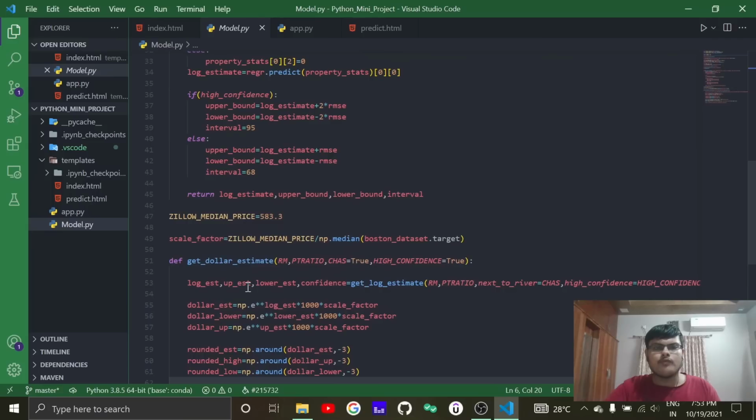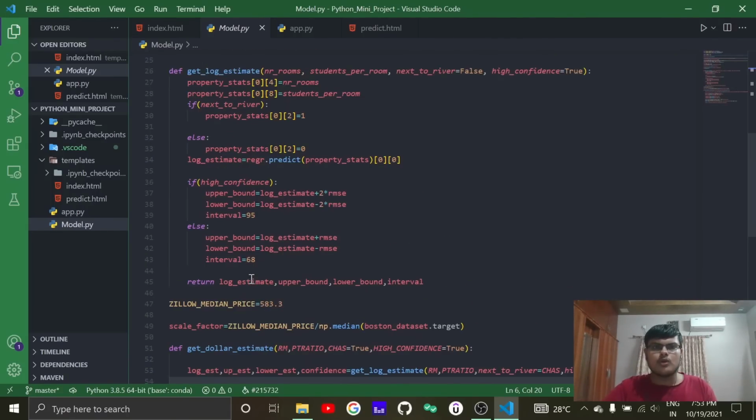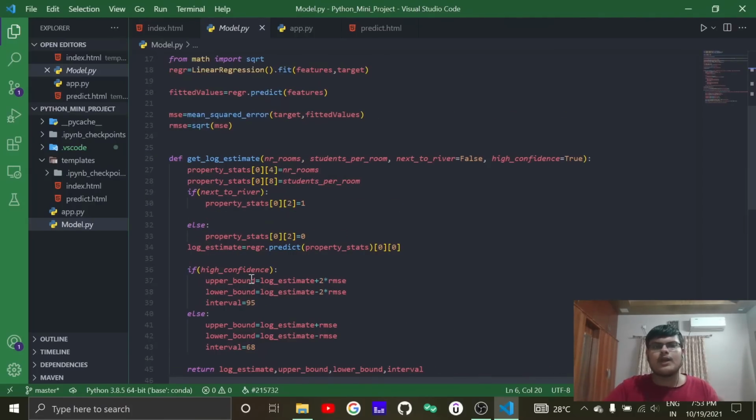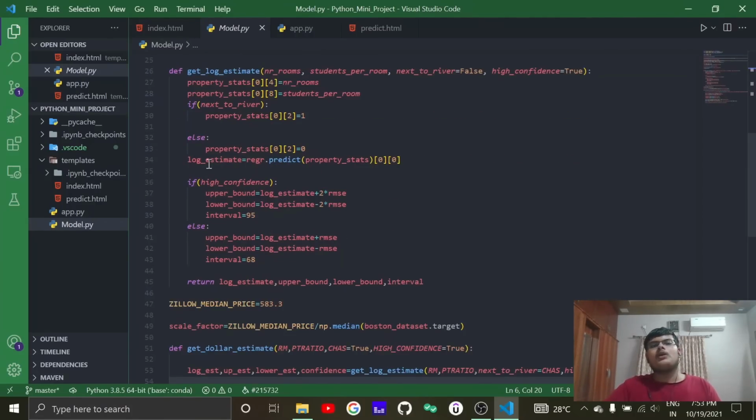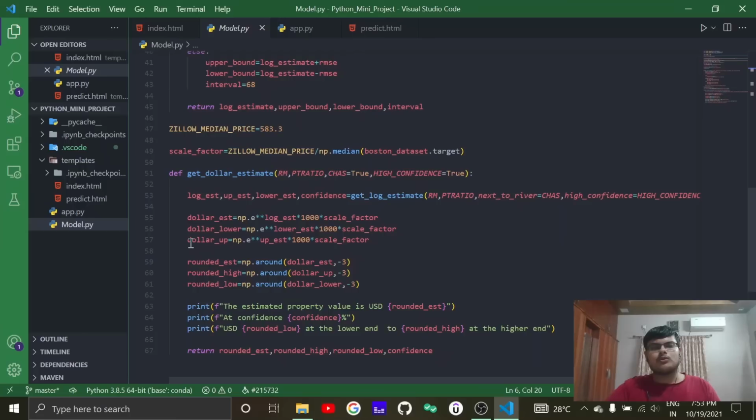Now, high confidence and low confidence. The prediction confidence range is calculated using root mean squared error, which you can get from scikit-learn, and you can use it to make predictions. You can also have an inflation factor, since every year there is inflation. So the current price should be divided by the median of your data set, and then you can take that into consideration while you are calculating the prices.